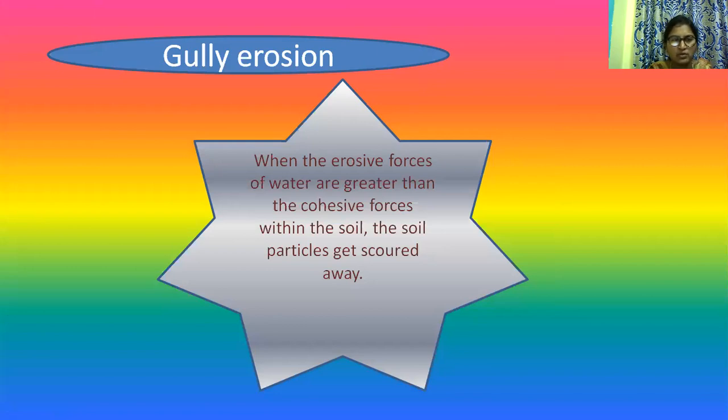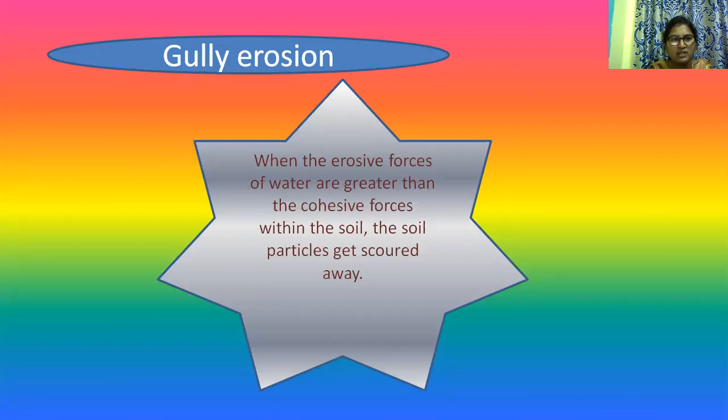When the erosive forces of water are greater than the cohesive forces within the soil, the particles get scoured away, and there is fast flowing water runoff.